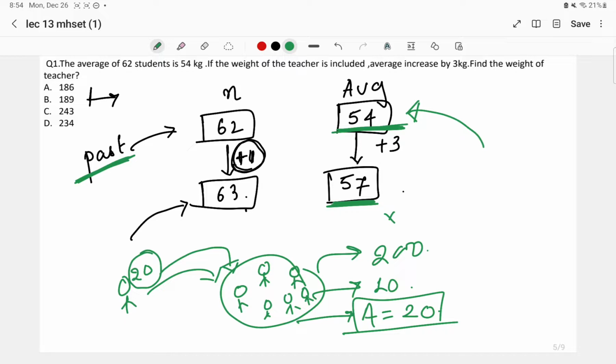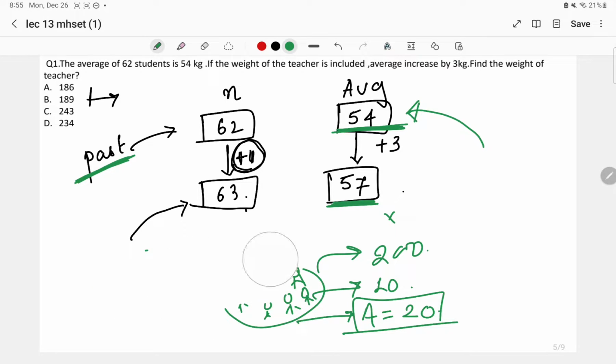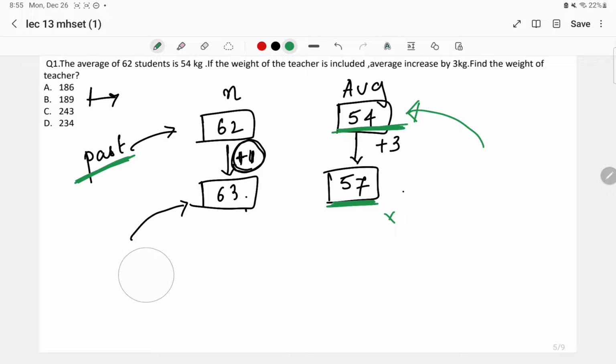I'll give you the proof for this, but before that, let us solve this particular question first. Here the value which he has brought is greater than the value which was present before. So by how much has he brought more? By 3.